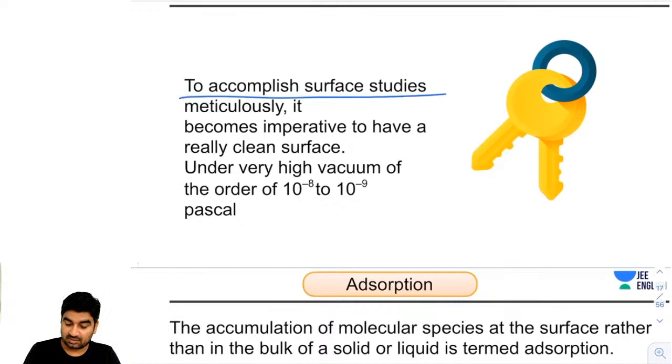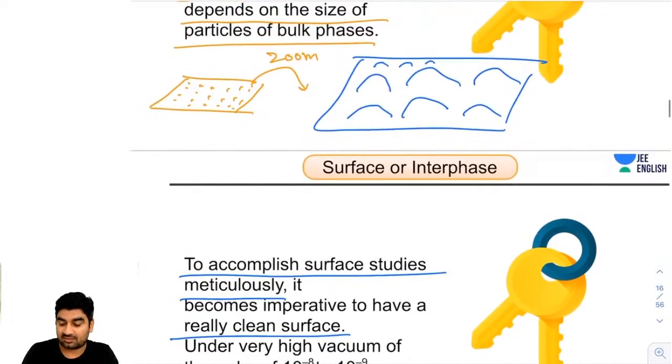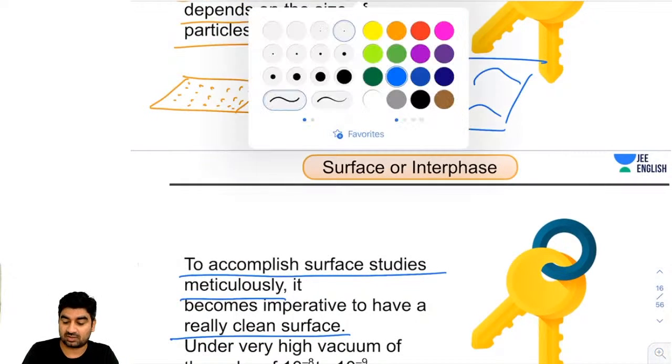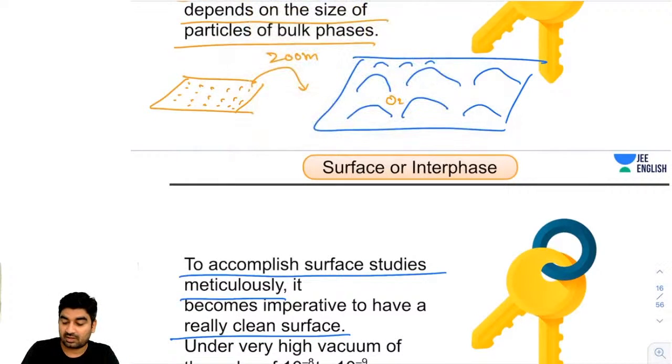To accomplish surface study meticulously, it becomes imperative to have a really clean surface. Why? Because if your surface is not clean, what will happen ultimately? In air we have nitrogen, oxygen, carbon dioxide.